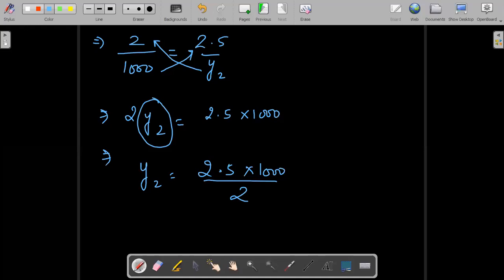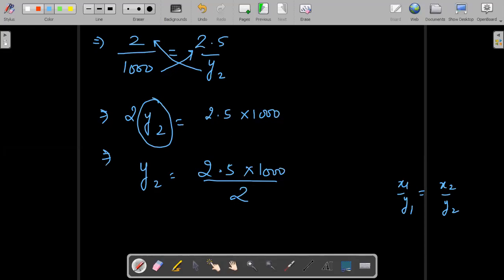Yes class, tell me. This is the second way to solve the questions of direct proportion. Are you able to understand? There is a simple formula we are using: x1 upon y1 is equal to x2 upon y2. Yes, unitary method is easy, but this will also be easy, don't worry. After some questions, it will be easy also. Yes, we have used transposing method.